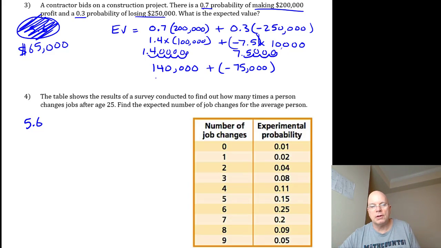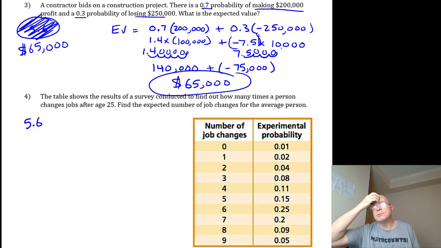I mean, on average, if you do 100 of these jobs and everything is exactly as described, you're going to make $140,000 plus negative 75,000. Sometimes you're going to make money, sometimes you're going to lose money. But when you make money, you make more than when you lose money. On average, the sum of these would be positive 65,000. So on the jobs where you lose money, there's probably 2 other jobs or more where you're making money and it offsets it. On average, the value is positive 65,000.